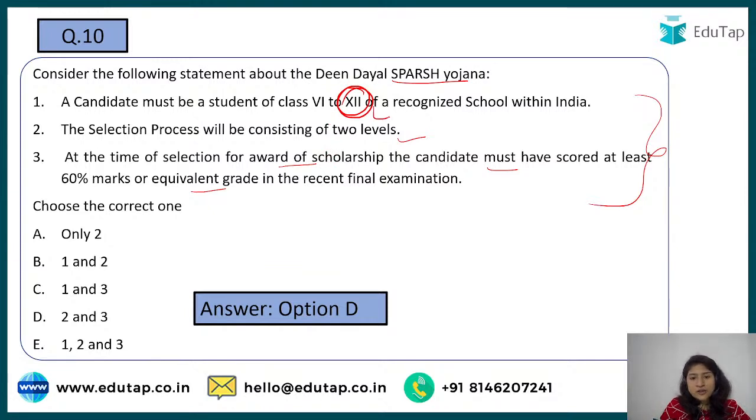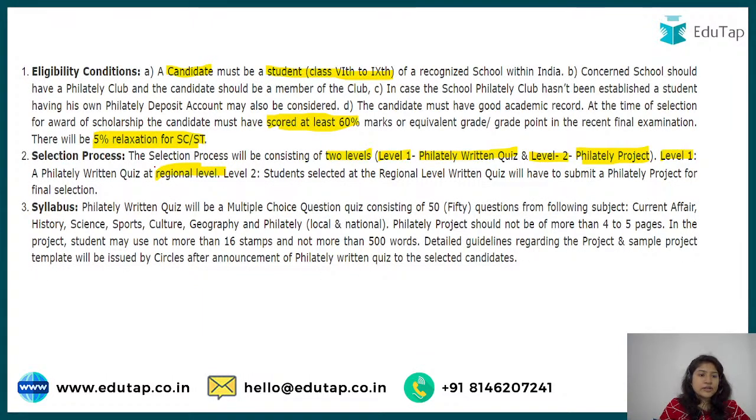It was not 12th, it was 9th that we have studied, right? In the previous one we just looked at 6th to 9th. That is why option 1 is wrong. As for the two levels, first was the philately quiz that we looked at, and then a project that has to be submitted, so 2 levels are there. And third we have already studied, the 60 marks. So option D is right, that is 2 and 3, not the first, because it was 6 to 9th. Again we look at the eligibility criteria: 6 to 9th, and scored at least 60%.